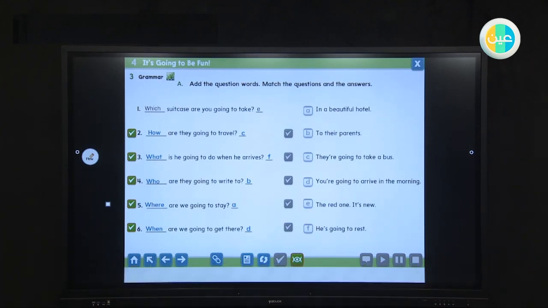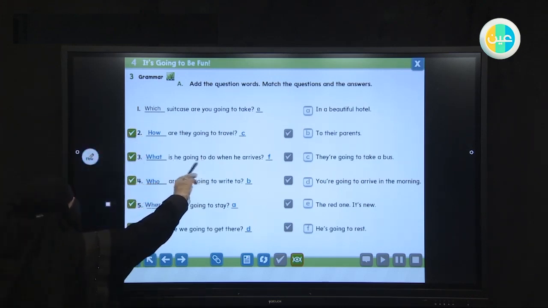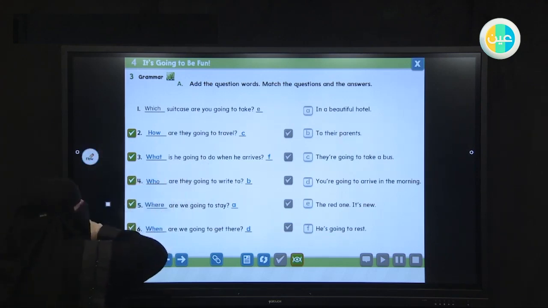So these are the answers for our exercise. I want you now to read it again. Be careful to watch how to use the WH questions, which, how, what, and the word order of using going to.